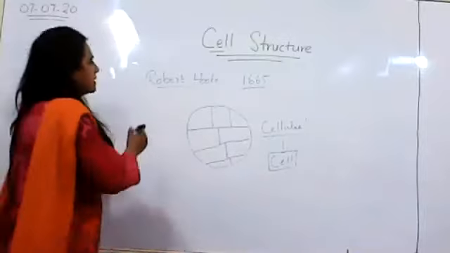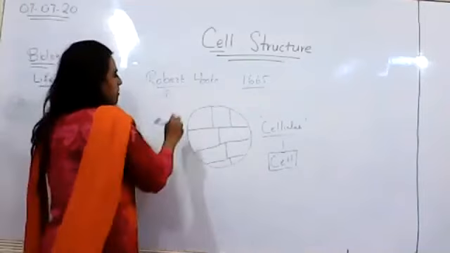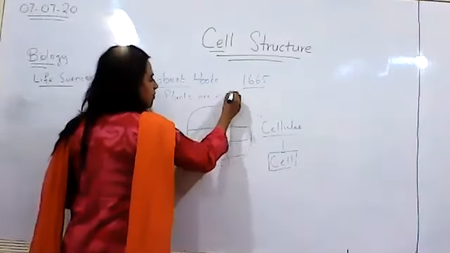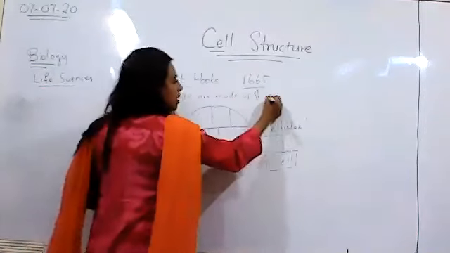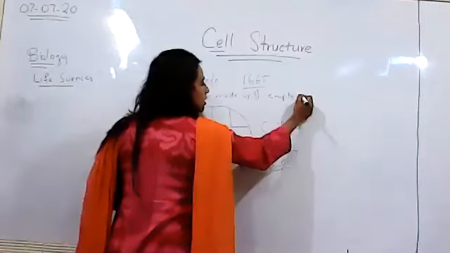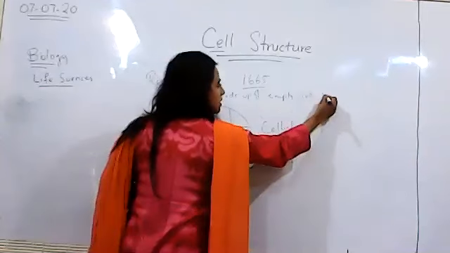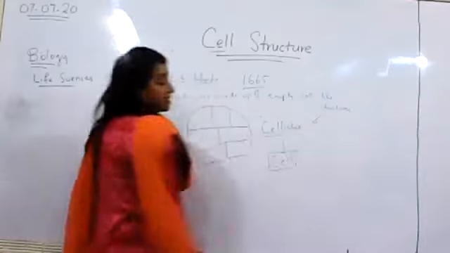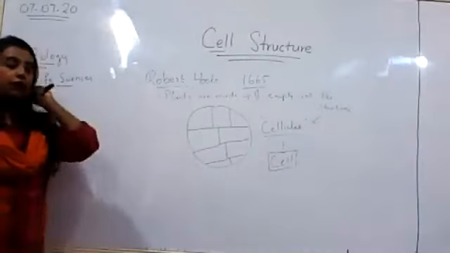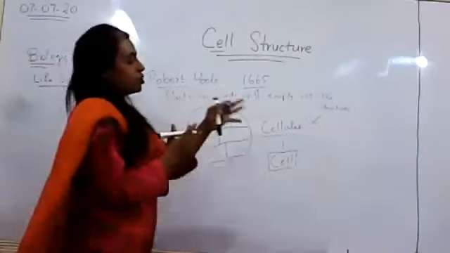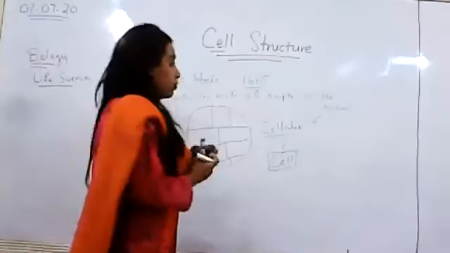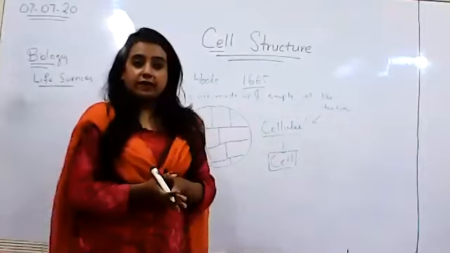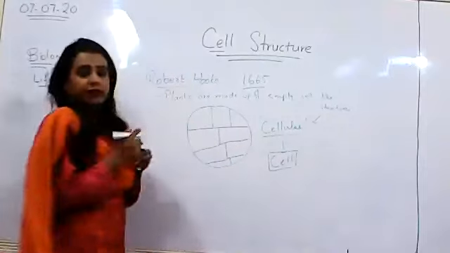So the statement that he gave was that plants are made up of empty cell-like structures, which he called cellulae, right? This is far from the definition of cell that we have today, right? We know that a cell is made up of a huge number of organelles, right? So how did we get there?